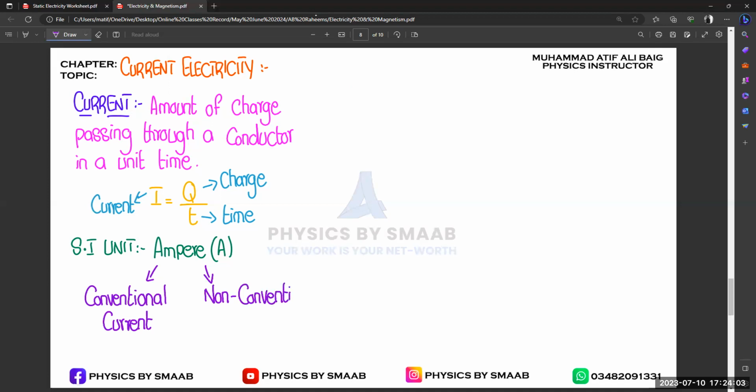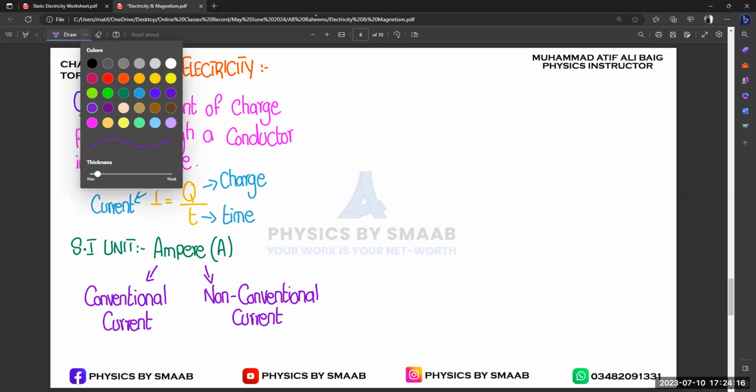Basically this conventional and non-conventional tells you about the direction of current, right? In our daily life or in new laws of physics, we are going to use only conventional current, right?